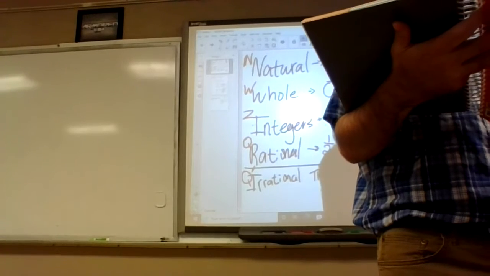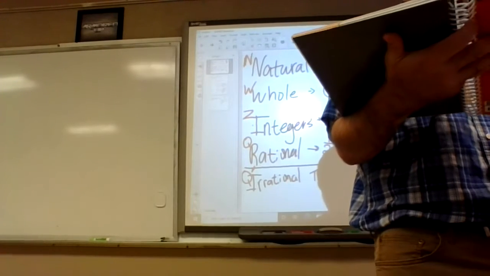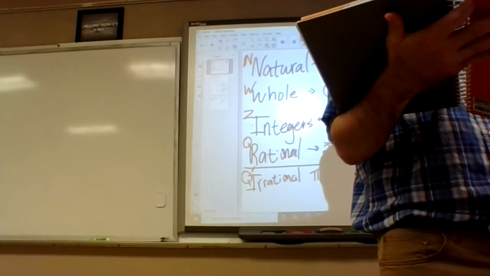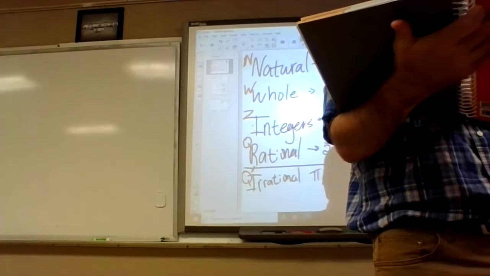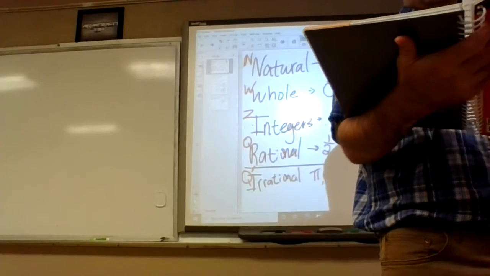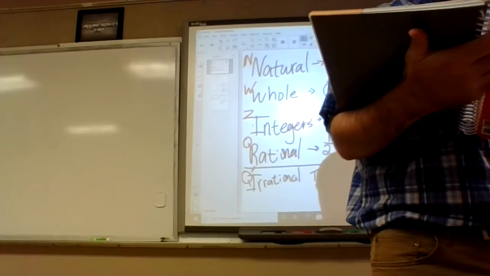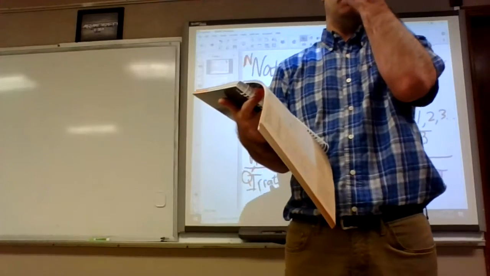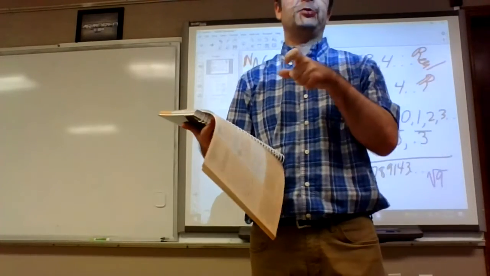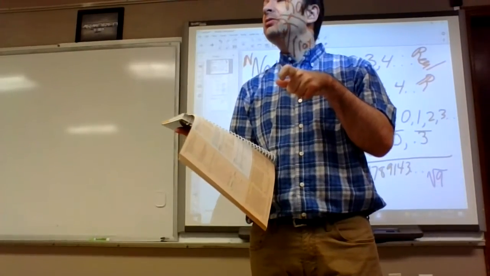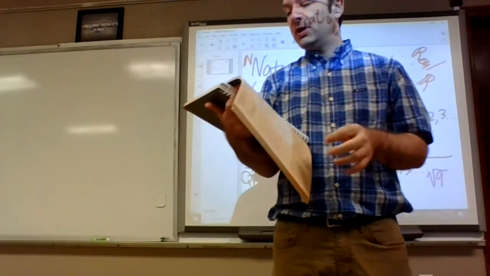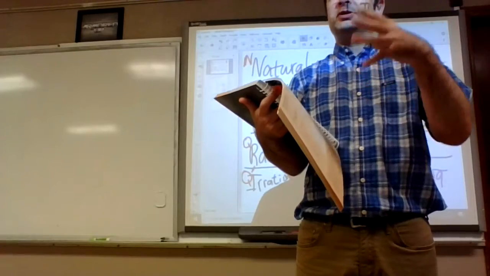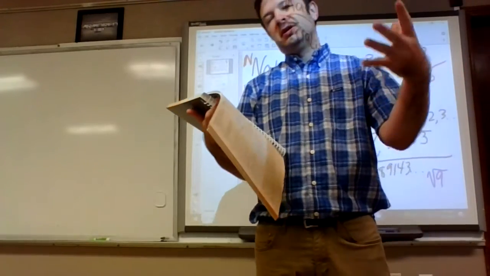Anybody find number 7? If you look on page 78, it's towards the bottom of that box. That's associative, but you have to be more specific: associative property of addition. Commutative would be 3 plus 9 equals 9 plus 3.